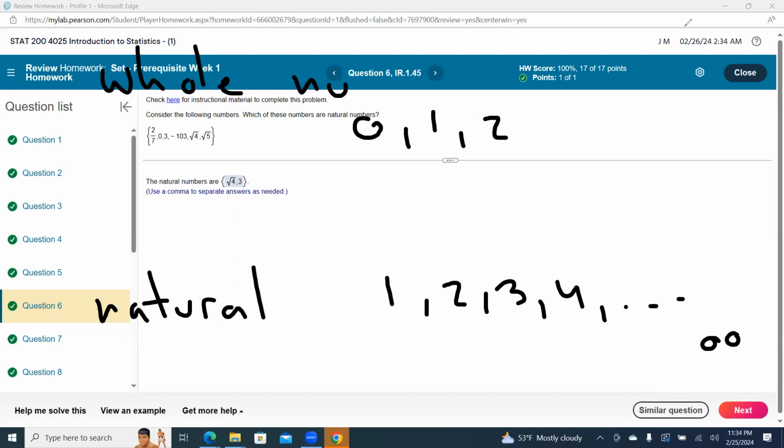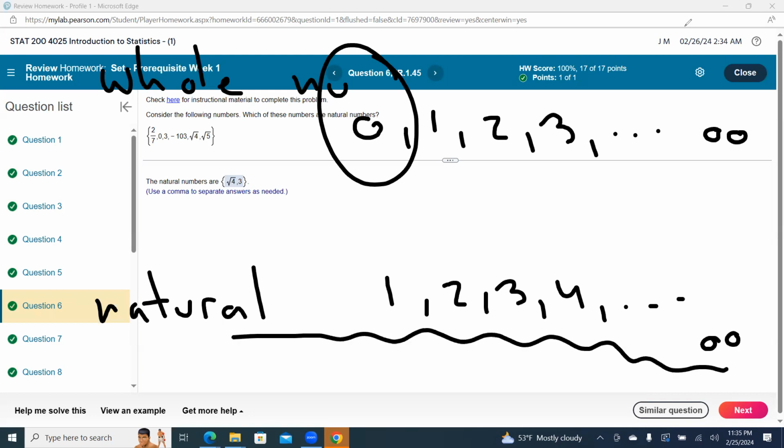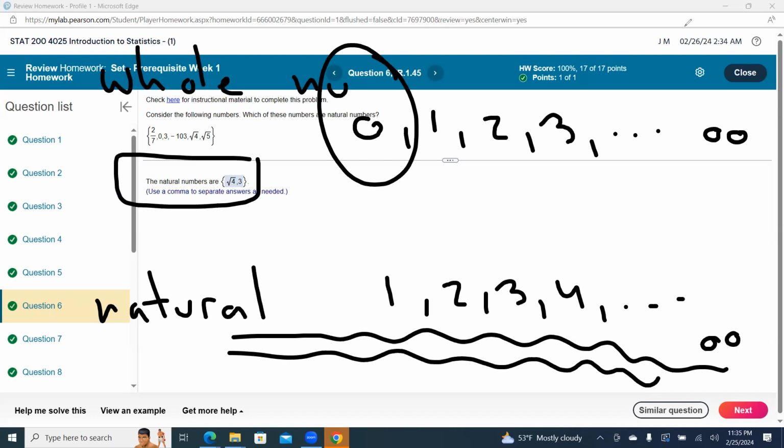We don't want to get the definition wrong. I'm pretty sure that the whole numbers are the set of all positive integers and 0, to infinity. So the whole numbers literally contain 0. The natural numbers are all positive integers, but they do not contain 0. So the natural numbers, which is what they're asking for right there, are all positive integers. They have to be integers. And the square root of 4 equals 2 is an integer.